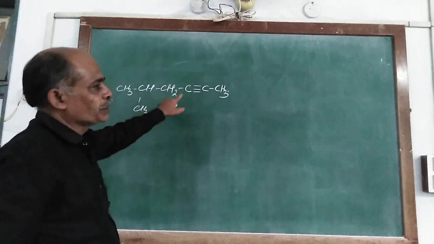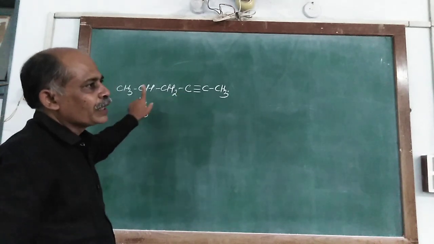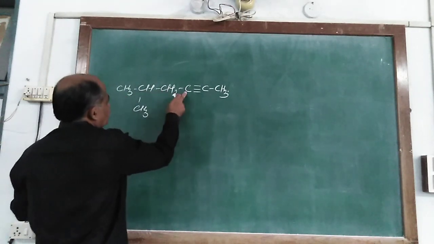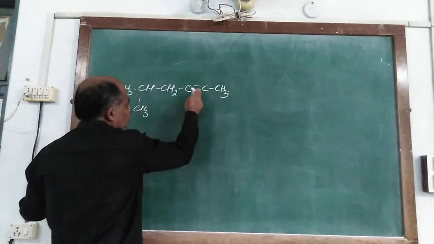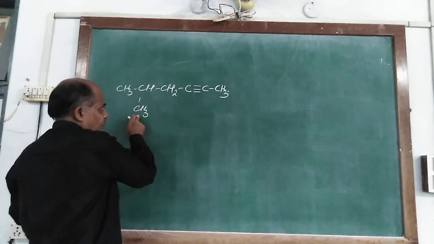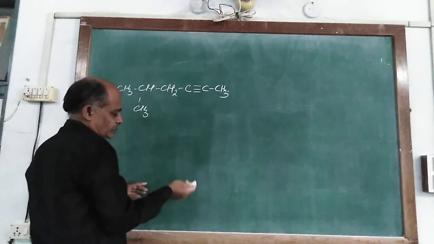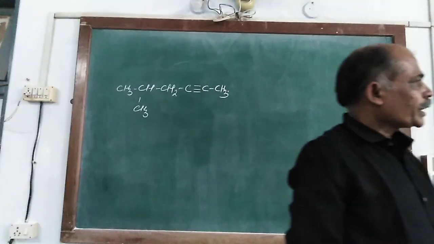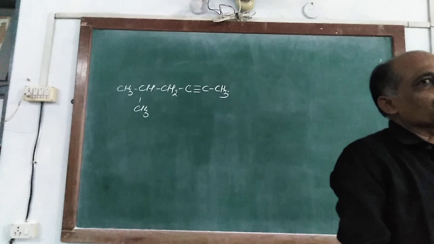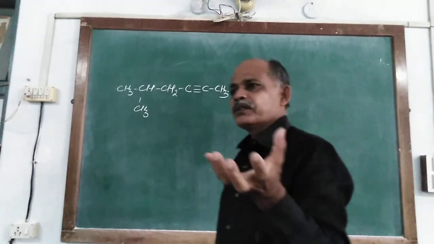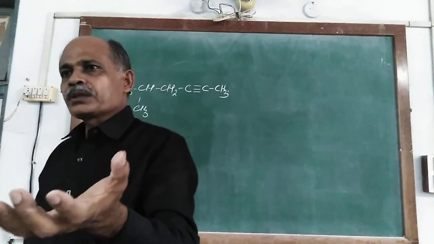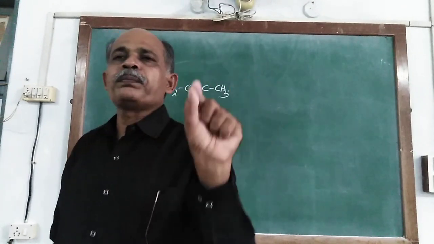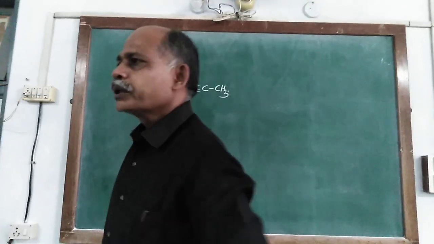So first we choose the longest chain having the triple bond. So it is 1, 2, 3, 4, 5 and 6. Now we give the numbering, because the location of the triple bond is also indicated, and the carbon atom of the parent compound where the substituent group is located is also indicated.